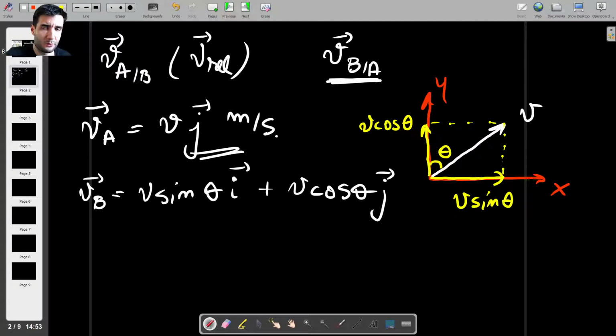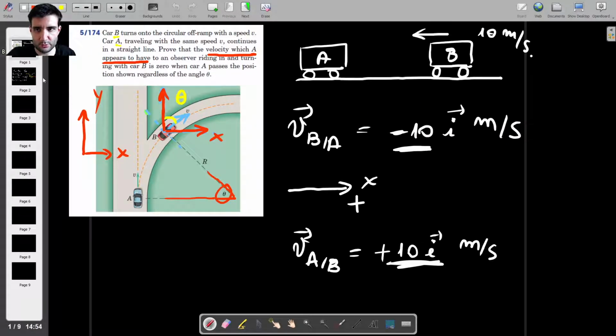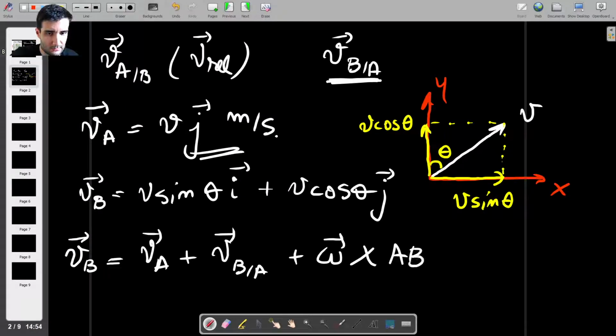So if I'm in car A, what do I see? What's the velocity of car B that I perceive? So here's how we can do this. The velocity of B equals the velocity of A plus the relative velocity of B with respect to A. I could write this. And then plus omega cross, and that's going to be the position vector of B with respect to A, which is AB. So I'm just applying Euler's equation for velocity.